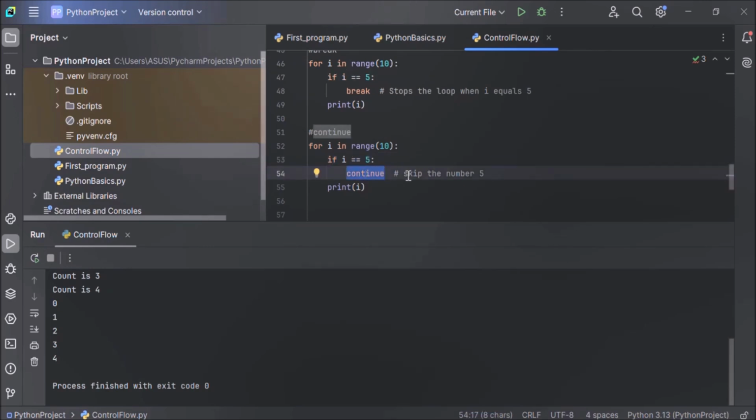Now what is the continue statement doing here? The continue statement is skipping the iteration and moving to the next iteration. When the value of i equals 5, the continue statement will skip the iteration. It will not execute this print line when i equals 5, because we are continuing at i equals 5. So the continue statement will skip the print i line and move to the next iteration. Let's execute this code and see the output.